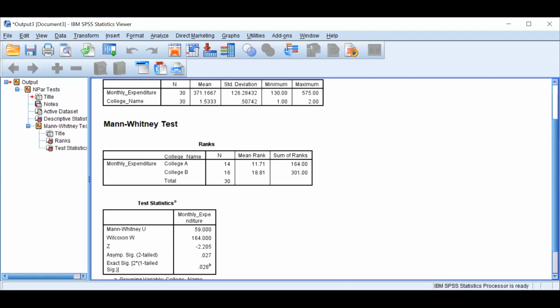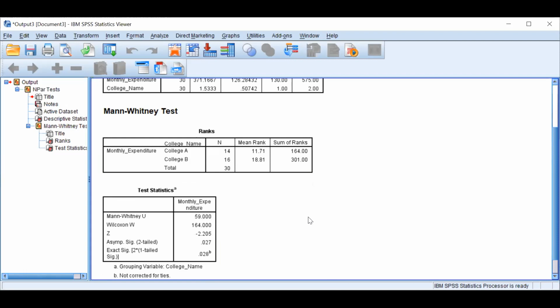Is there any significant difference between the colleges or not? Yes, there is a significant difference, ma'am. Okay, you could find a significant difference in the college expenditure.